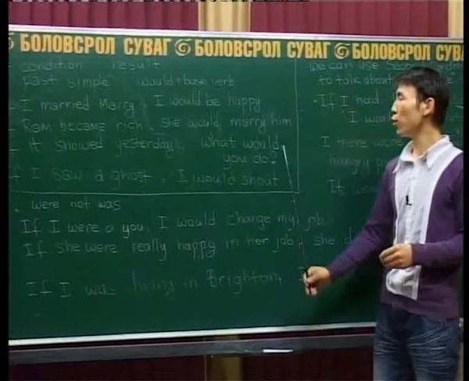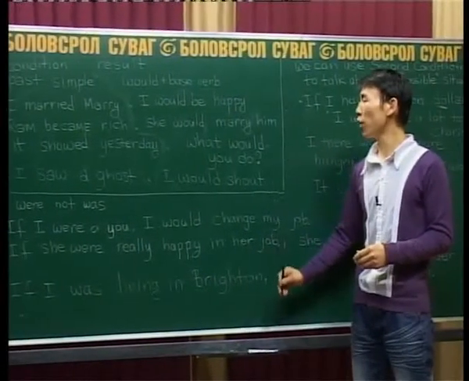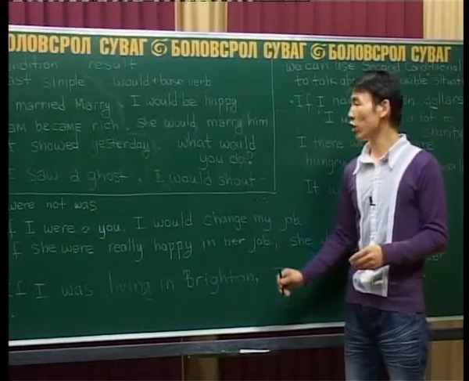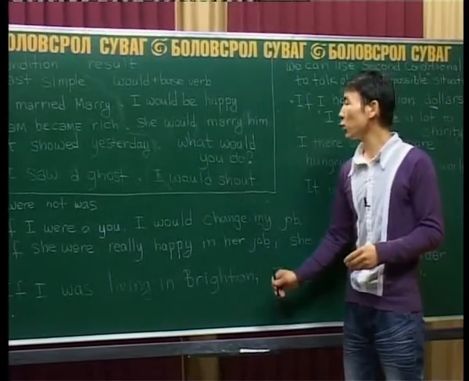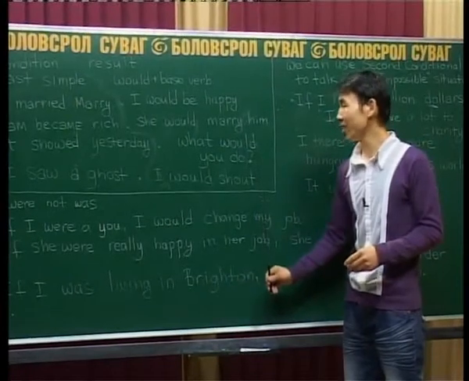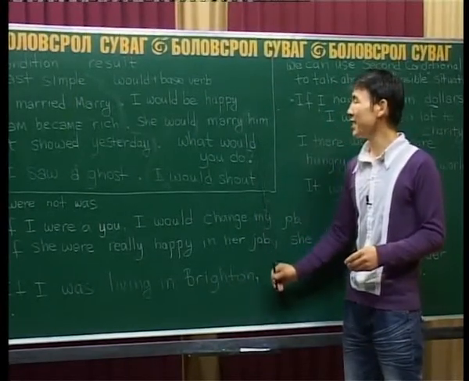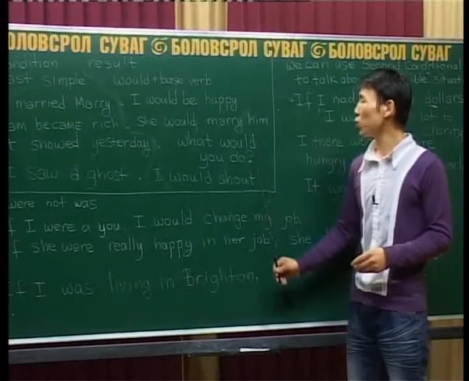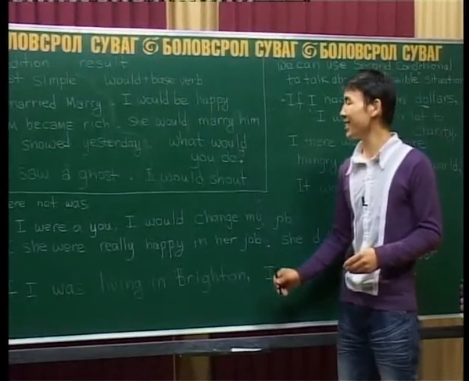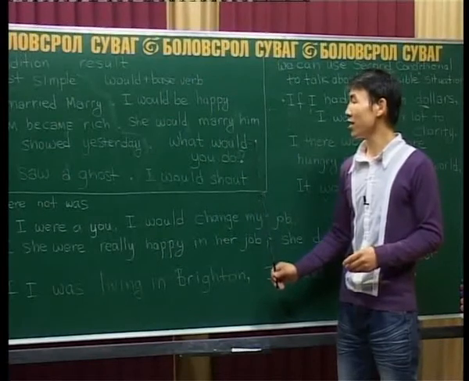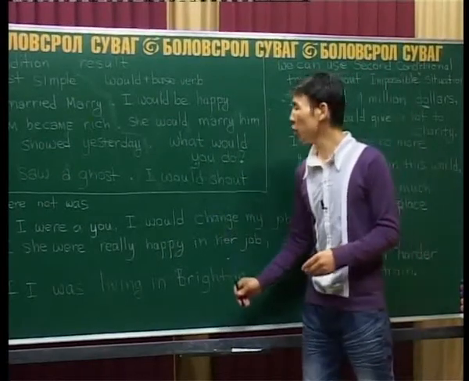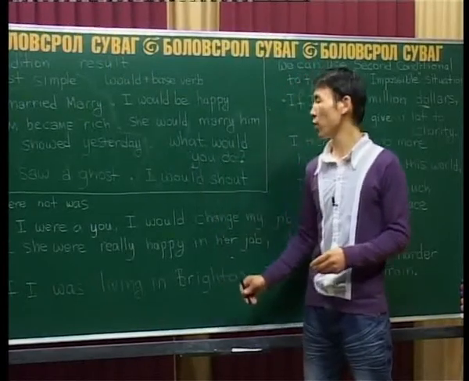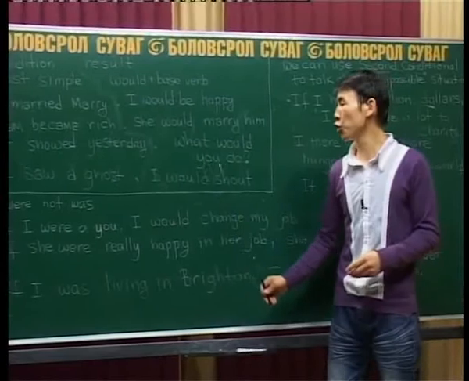Here is one pronunciation I want to teach you. We read this word, would, with no L, right? Would. It has a D sound, and it ends with the letter D. Then U, which starts with a Y sound.